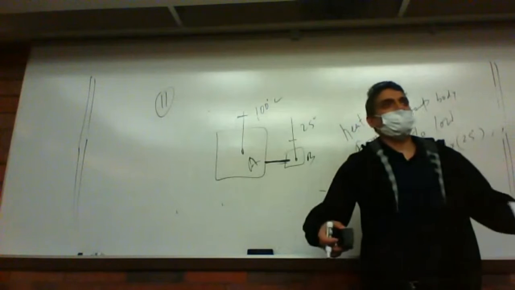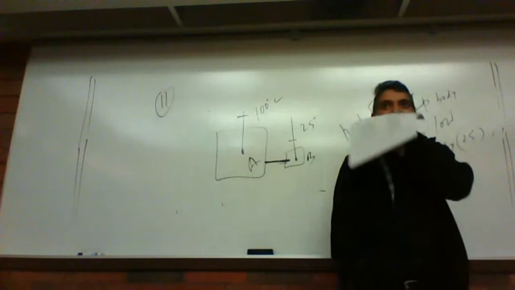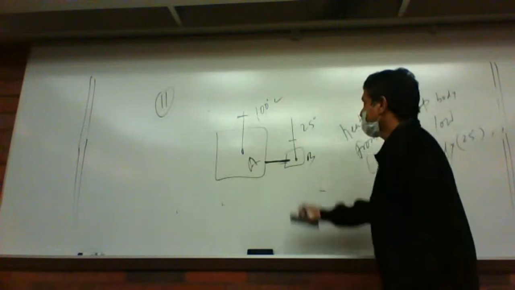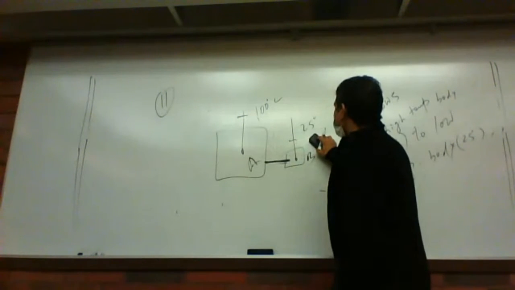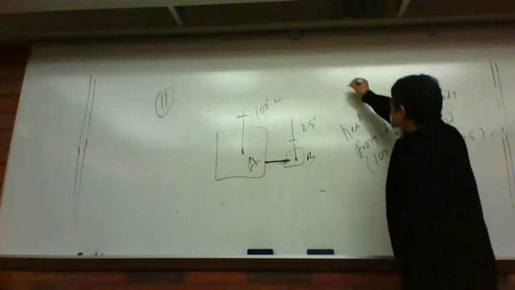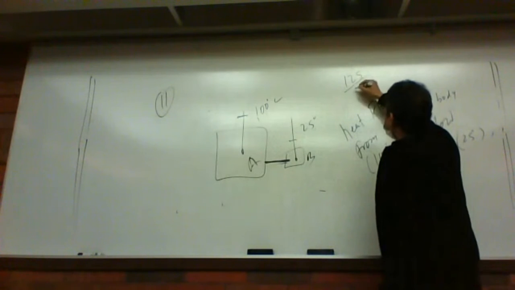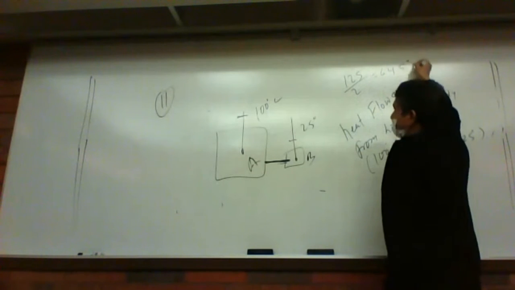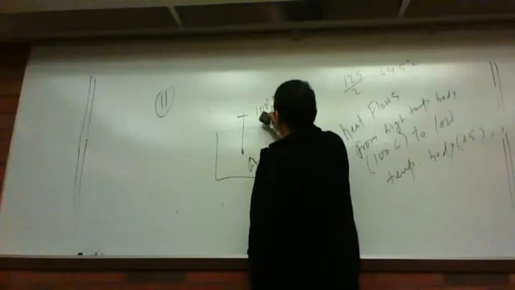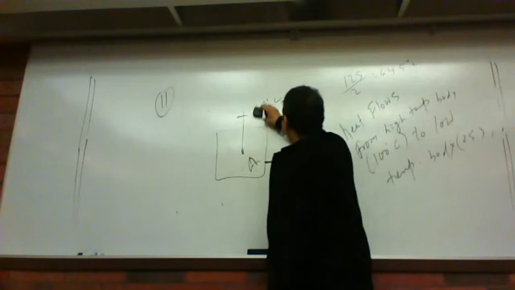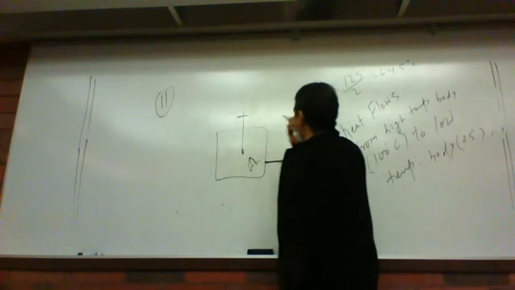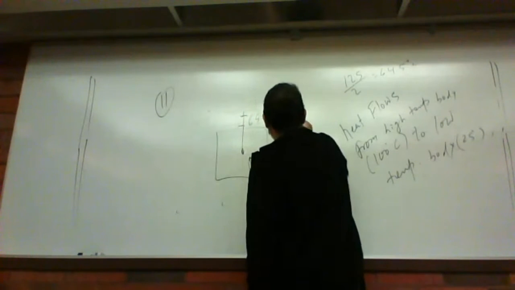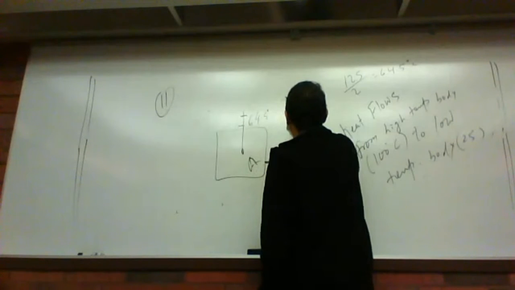Up to what time, or up to what temperature, does it flow from the high temperature body to the low temperature body? Until they become in equilibrium. So here is a 100, here is a 25. So that would be 125, and if I take the average, that would be 64.5 degrees centigrade. So heat will flow from A to B until both thermometers show the same temperature. It will show 64.5 degrees centigrade, and the other will also show 64.5 degrees centigrade.